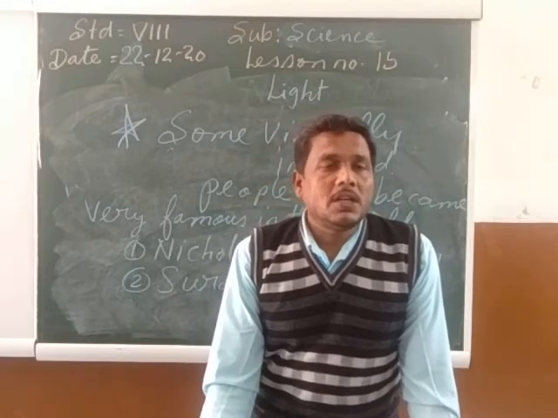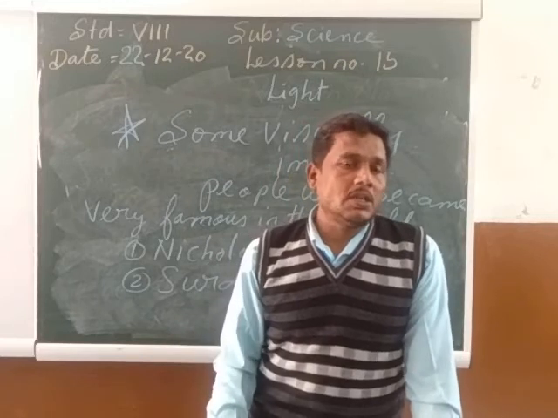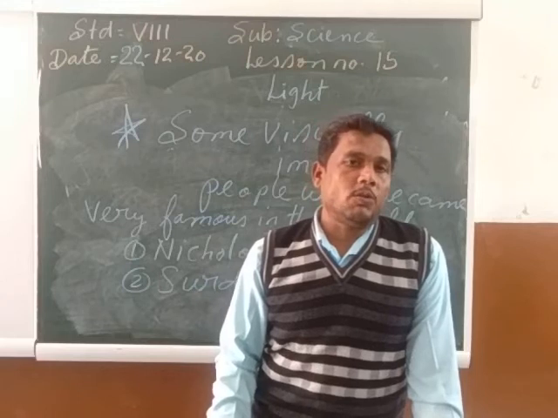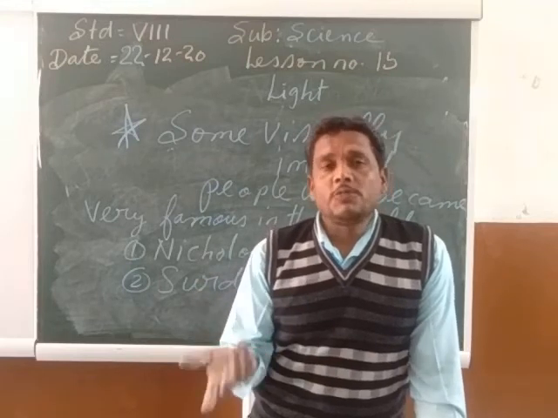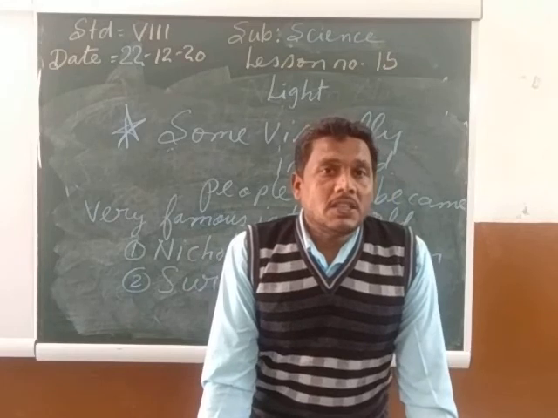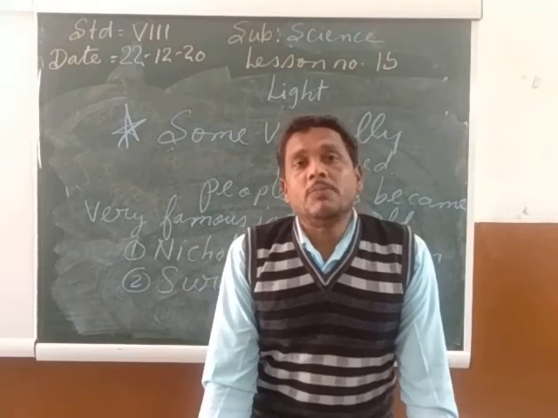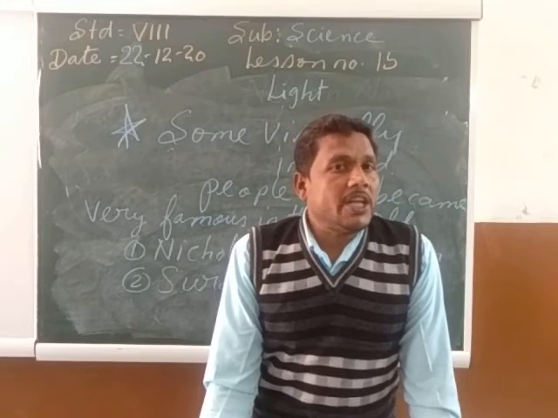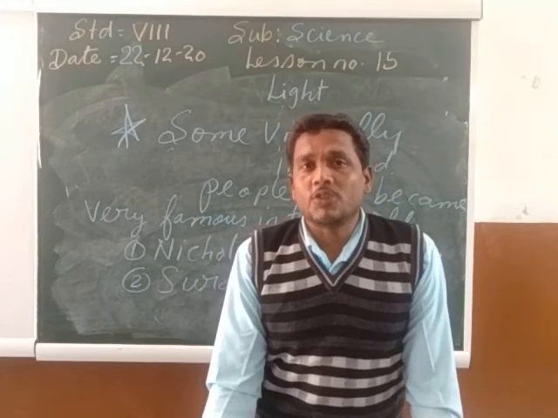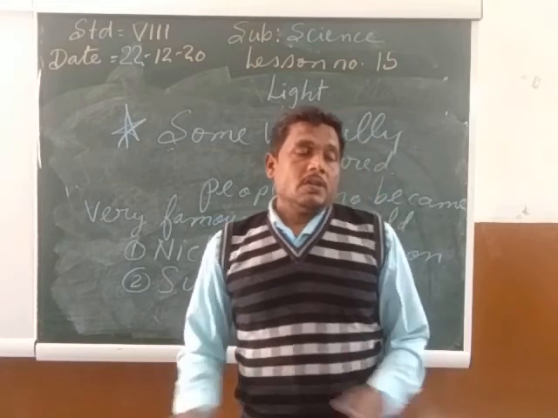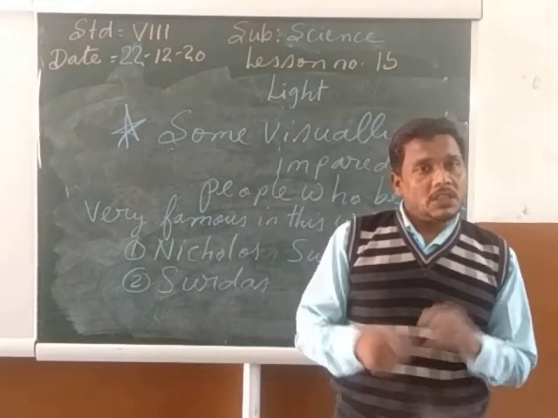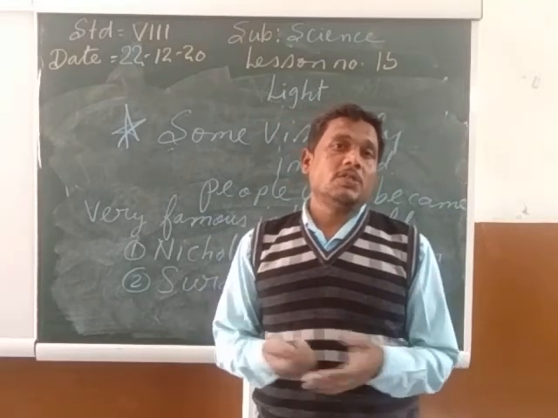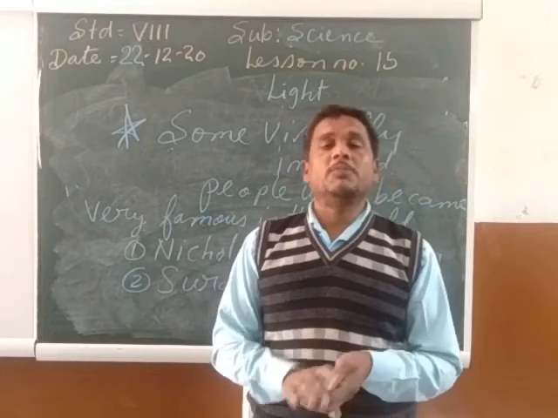Tansen was singing in the court of Akbar. The songs which Tansen was singing in Akbar's court were composed by Surdas, and Akbar used to become very happy by listening to these songs. So even the famous singer Tansen was singing the songs composed by Surdas. Even though Surdas was blind, he was a very good composer of music.